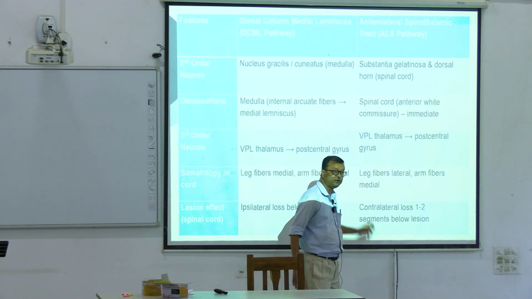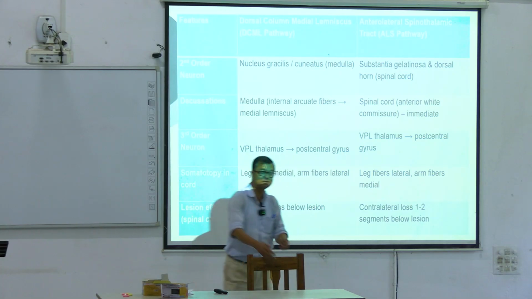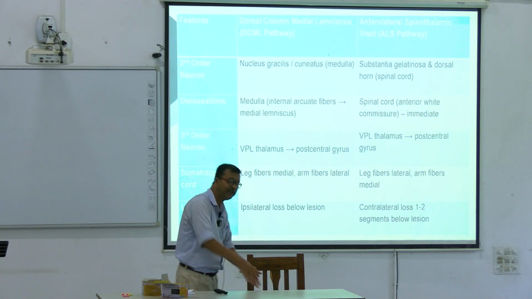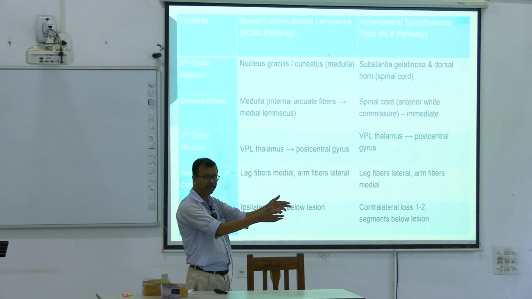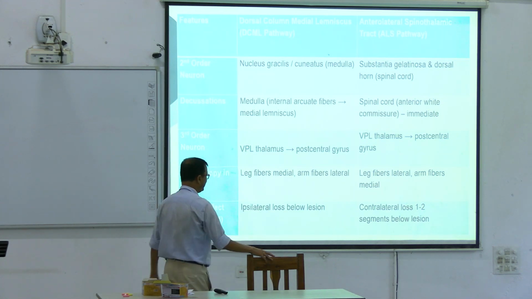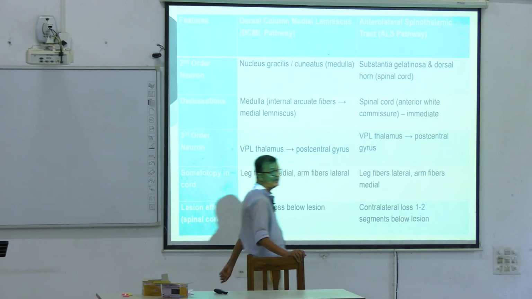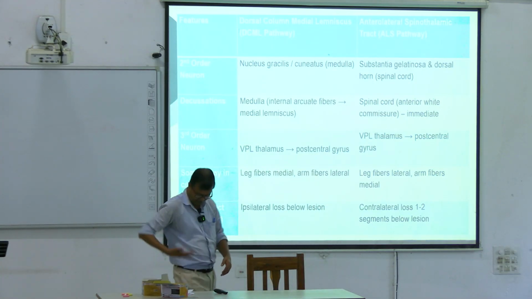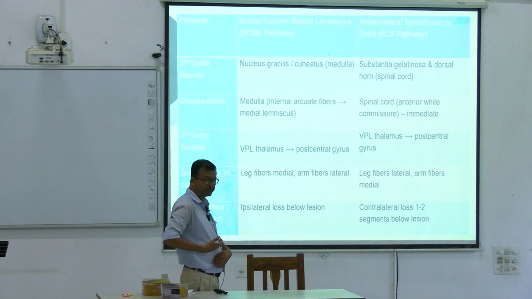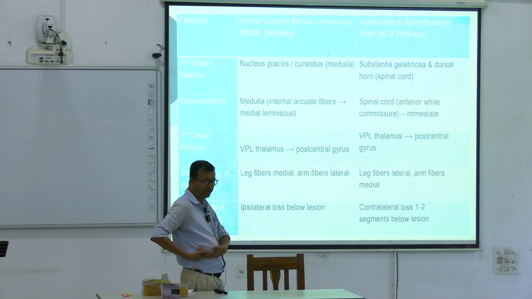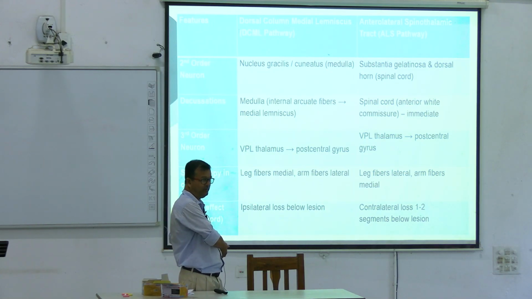And this is a contralateral loss. Why? Because at the spinal cord level, it has crossed, it has decussated at the spinal cord level. That's why the effect starts at the contralateral, opposite side. If this side of the spinal cord is damaged, the effect will be on the opposite side. If the right side is damaged, the left side will be affected.